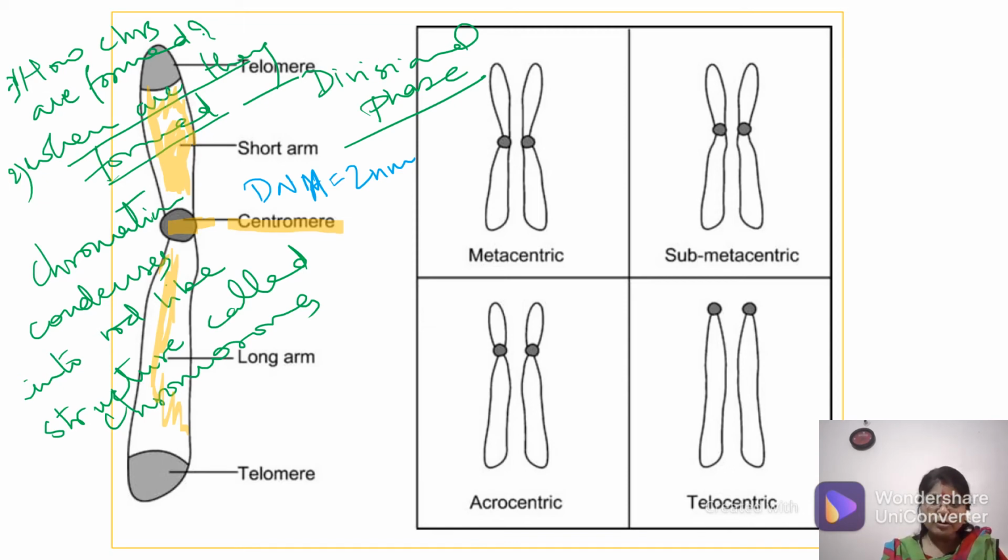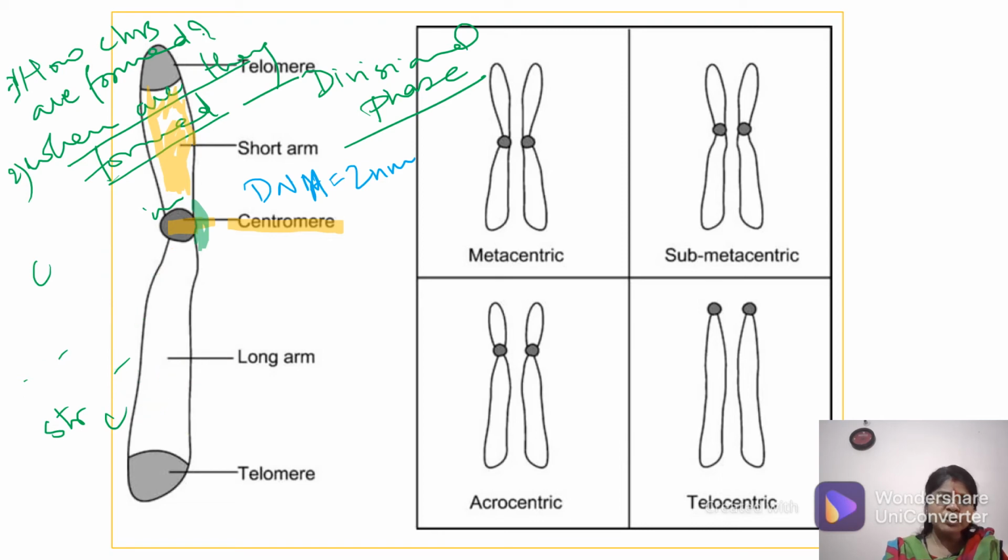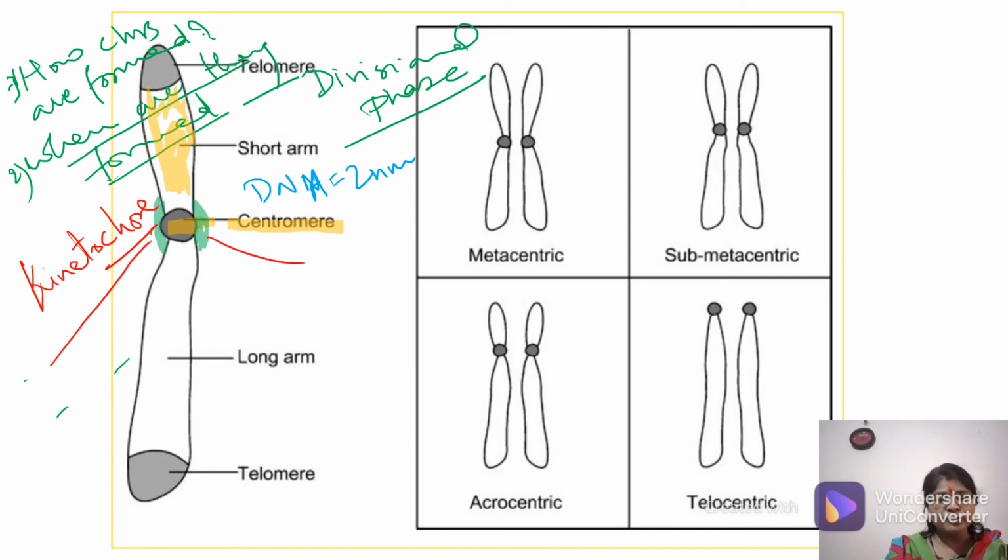At the centromere, you will find a proteinaceous covering, and this proteinaceous covering is called the kinetochore. During cell division, it helps in the attachment of spindle fibers. So spindle fibers attach to this proteinaceous core.